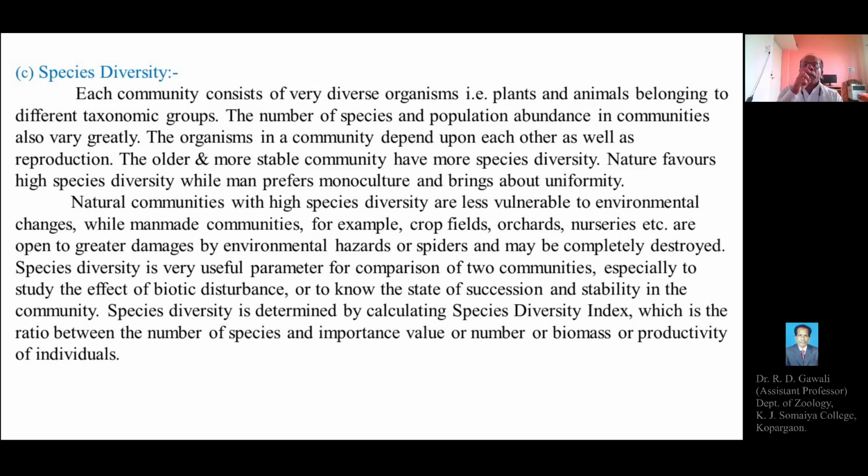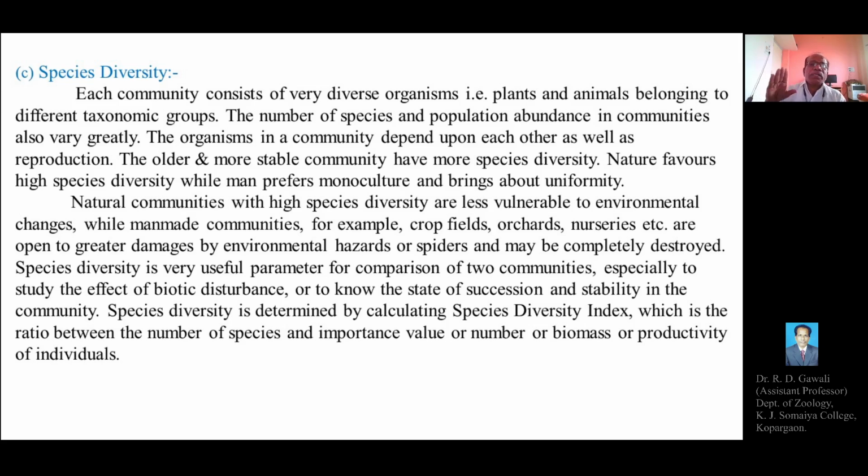But in the case of man-made communities, for example, the crop fields or the orchards or the nurseries, which represent monoculture type of communities, where there may be a single species of plant or crop grown over a large area, such communities have uniformity of species, and are more vulnerable or sensitive to environmental hazards or pests or diseases, and can be destroyed completely.